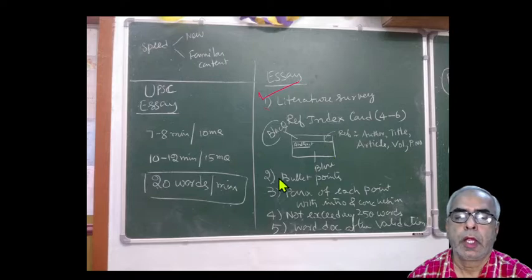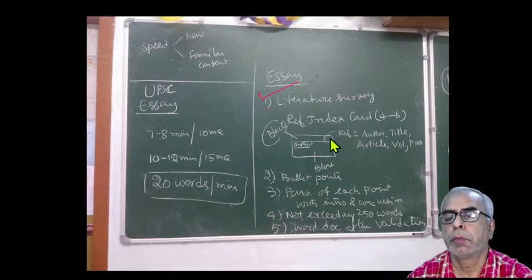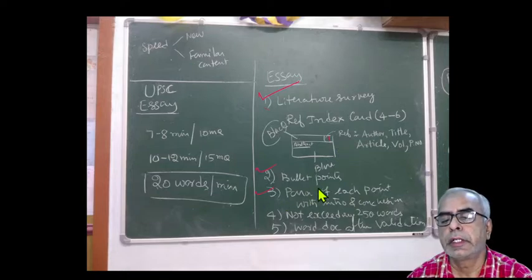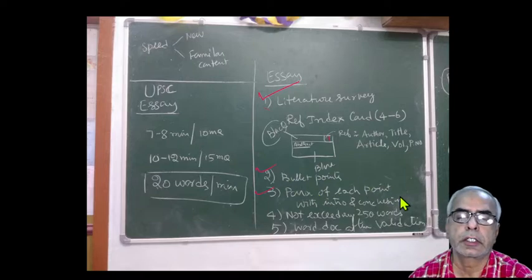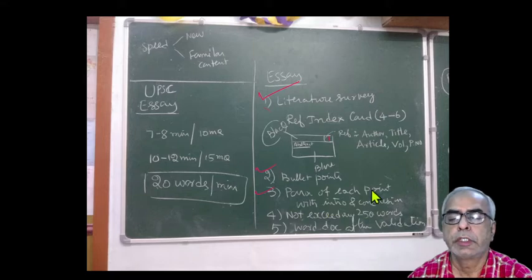Okay, and this will be very useful, and put proper reference numbers also, 1, 2, 3, 4. Then write down the bullet points based on the references, and then you can rewrite this as a paragraph. Each bullet point can be rewritten as a paragraph also, and finally with a proper introduction and conclusion.